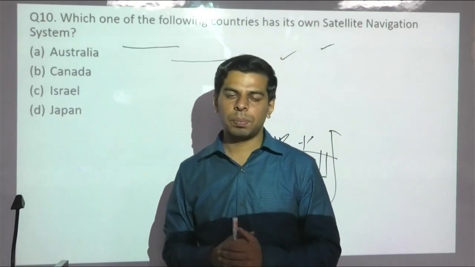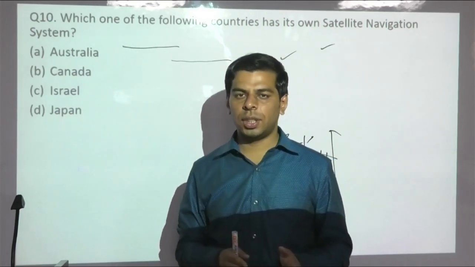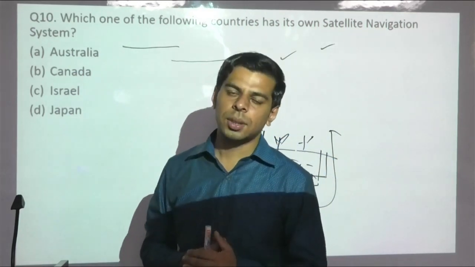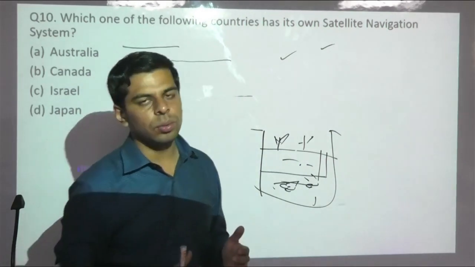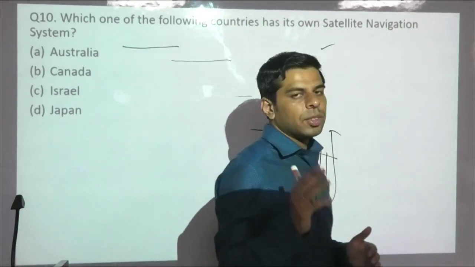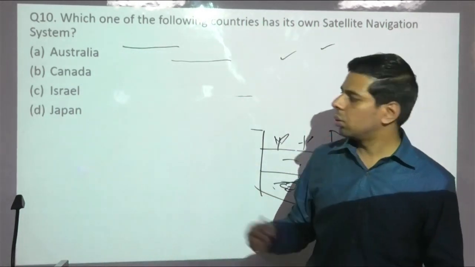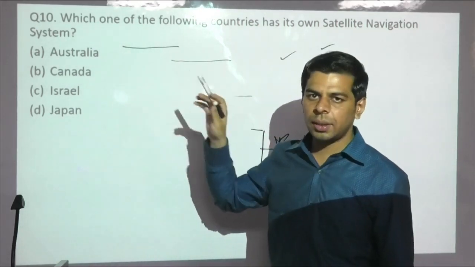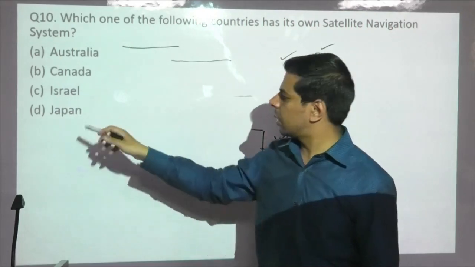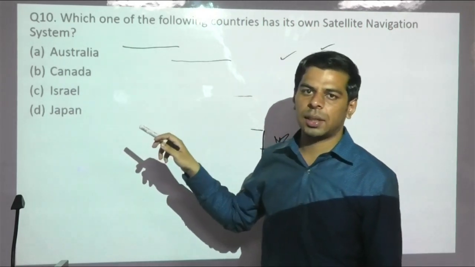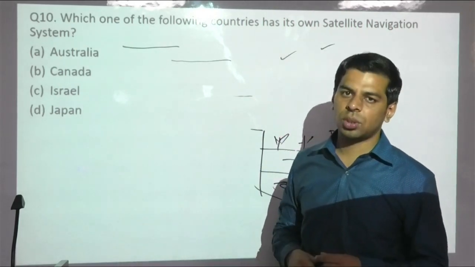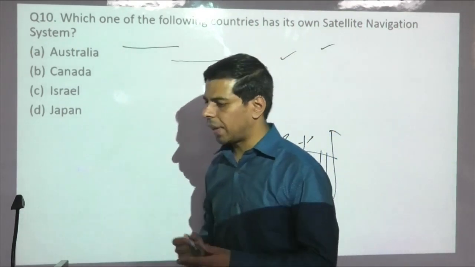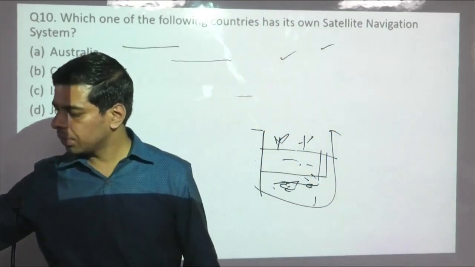in the newspapers. So we know the USA has GPS, Russia has GLONASS, China has BeiDou, the European Union has Galileo, while Japan has QZSS. So you have to see that there was no mention of Australia, Canada and Israel. Only these countries which were highlighted in the class lecture had their own navigation satellites, which highlights the indigenization of technology. So this one was a comparatively easy question in the science and tech section.